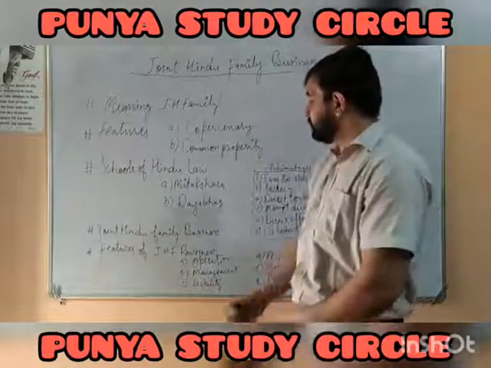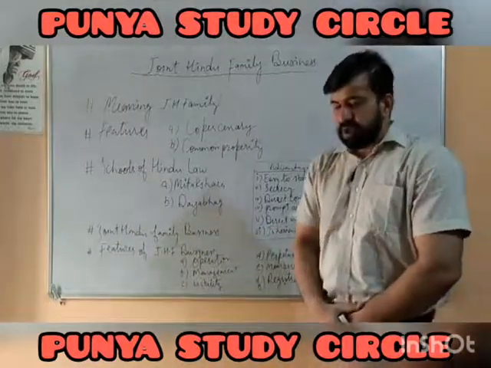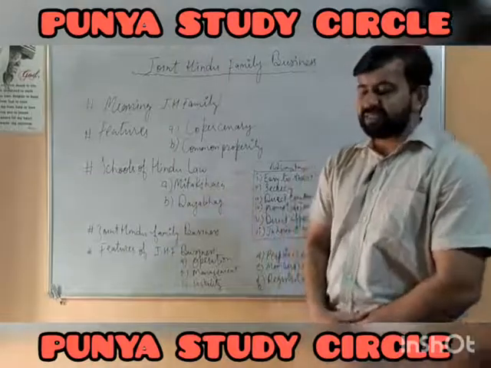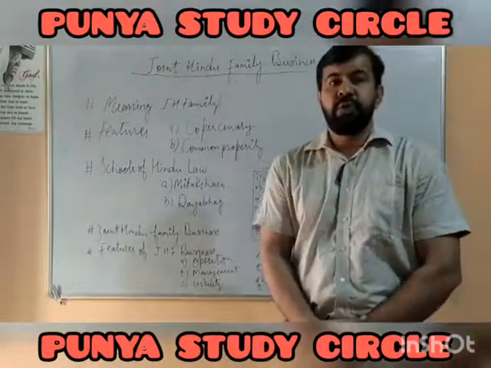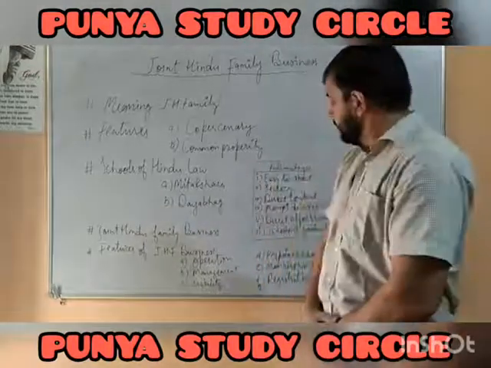Here we have some of the main features of joint Hindu family business. The first one is operation. The operation of joint Hindu family business is always conducted as per the school of Hindu law applicable in the particular region or the Hindu Succession Act 1956. Then management.